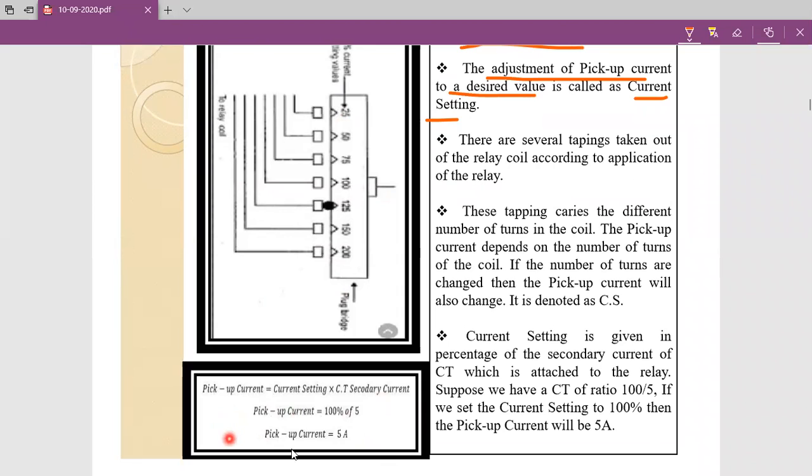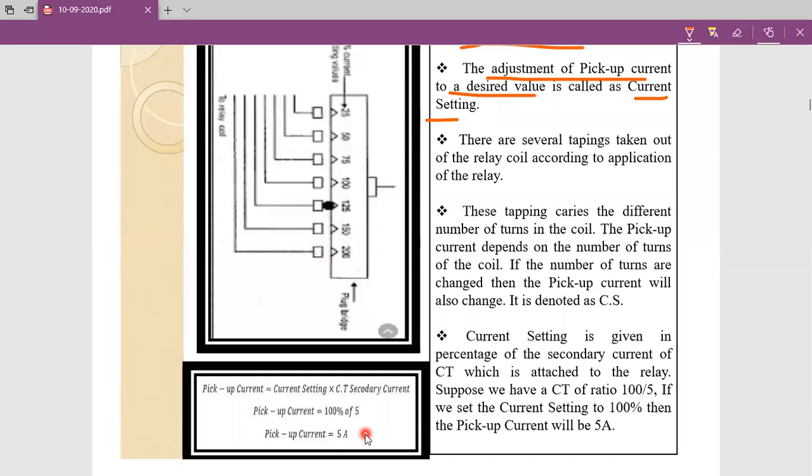Those pickup values depend on the current setting. If we choose a current setting of 100%, the pickup value is 5 amperes. If you choose a current setting of 150%, the pickup value is 7.5 amperes. If you choose a current setting of 200%, we get a pickup value of 10 amperes.